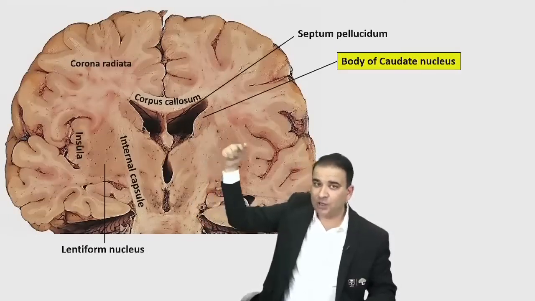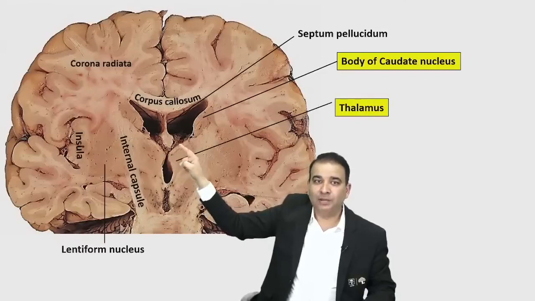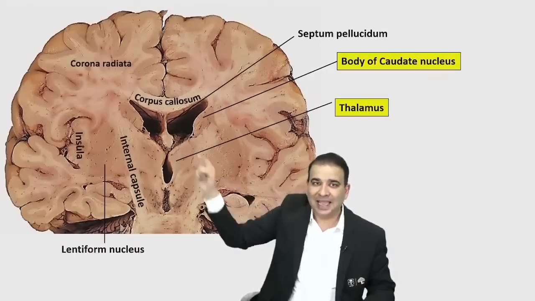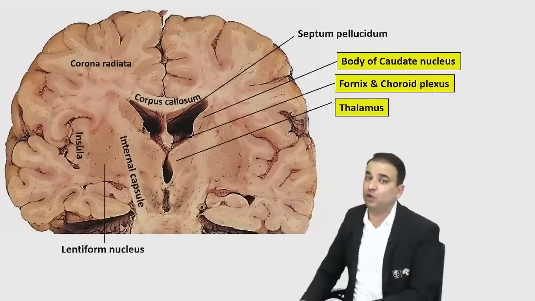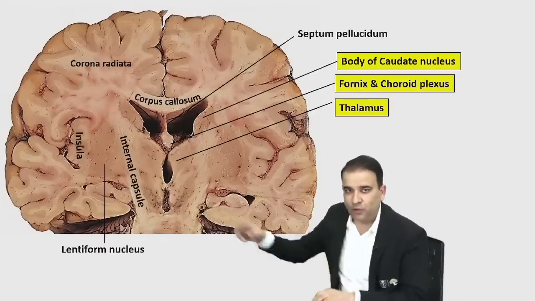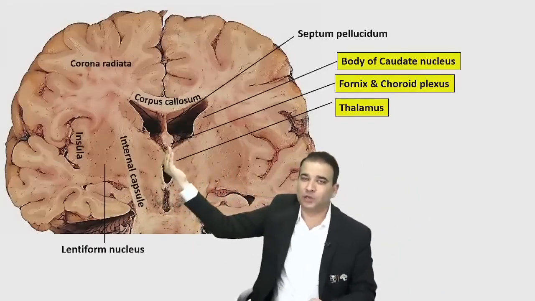Head आगे होगा, tail पीछे होगा. That's a body. It's a coronal section, body of caudate nucleus. Thalamus is there. That's a thalamus. और ये दो आपको already मालूम ही है. What are these two, guys? Below the septum pellucidum, what do you expect to see? The fornix and the choroid plexus here. The fornix and the choroid plexus are also there. So the fornix and the choroid plexus, which are forming the floor of the lateral ventricle, are forming the roof of the third ventricle. So roof बना रहे हैं.